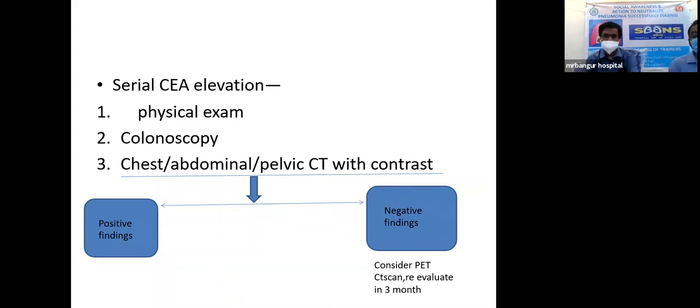If we find negative findings, then we have to consider PET-CT scan, and we have to evaluate the patient for 3 months. The consideration of PET-CT scan totally depends on the status of the patient, and while finding the serial CEA elevation, we have to consider the condition of the patient, and accordingly we have to decide whether PET-CT scan is required or not.